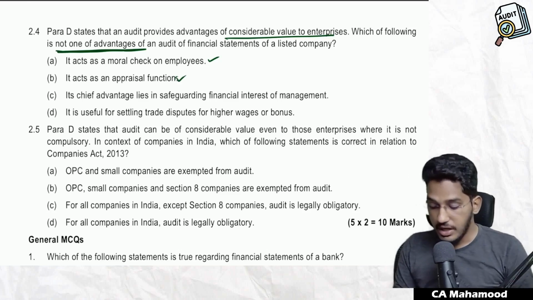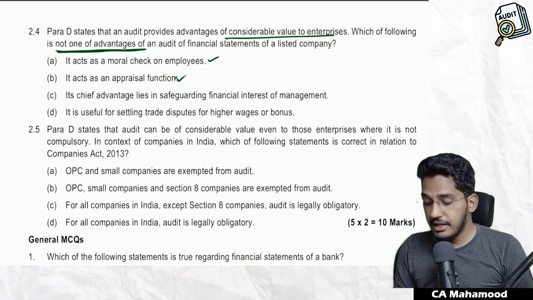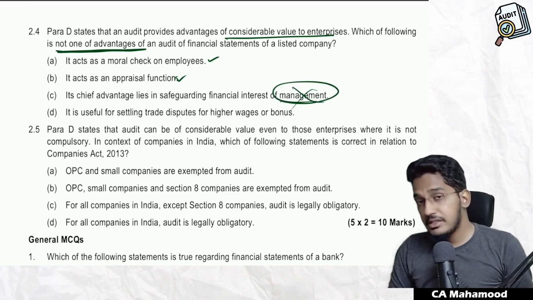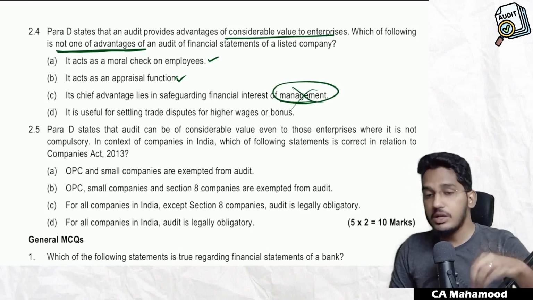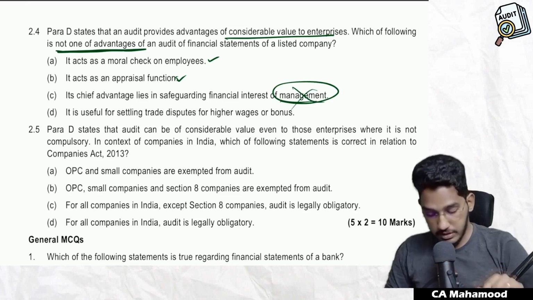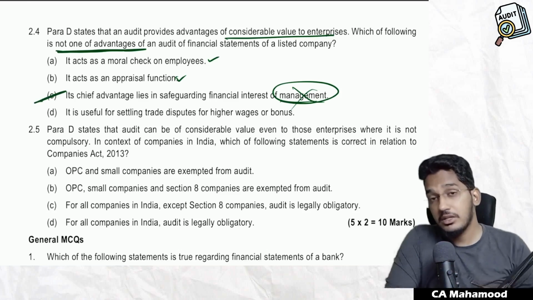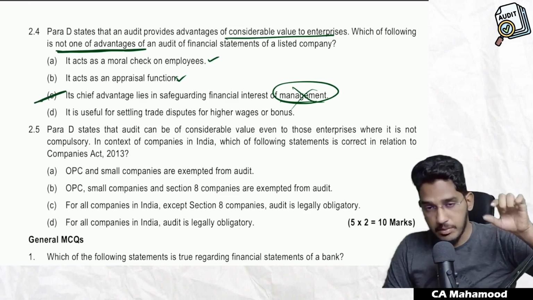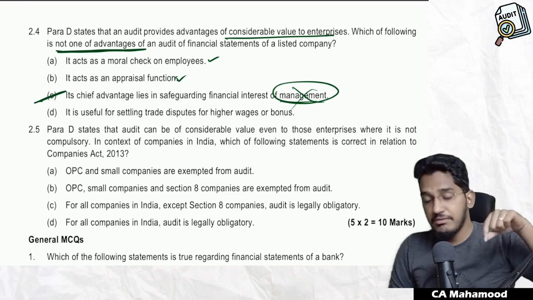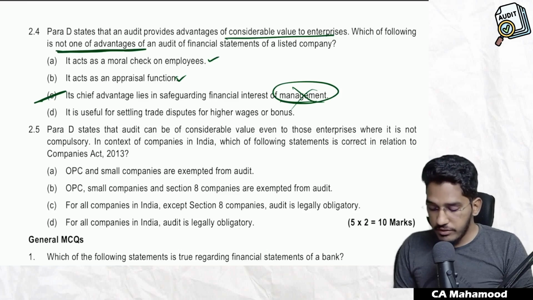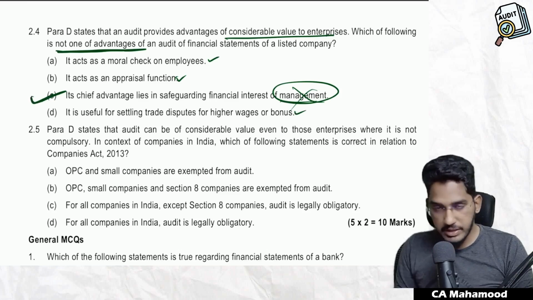This is also an advantage. Its chief advantage lies in safeguarding the financial interest of management. False. The main advantage of audit is safeguarding the interest of the people who are not associated with the management, not the management. So this option is false. One of the main advantages is that it protects the financial interest of the people who are not associated with the management, but the option is telling it will safeguard the interest of the management. That is actually false. It is useful for settling trade disputes. Yes, this is also correct only. Which statement is incorrect? C will be incorrect.